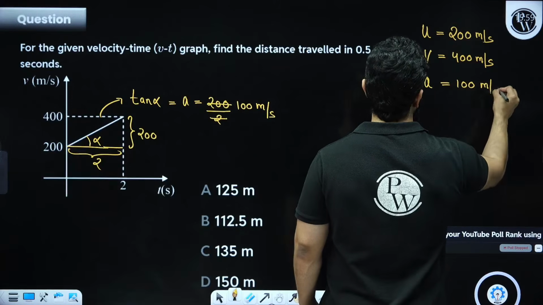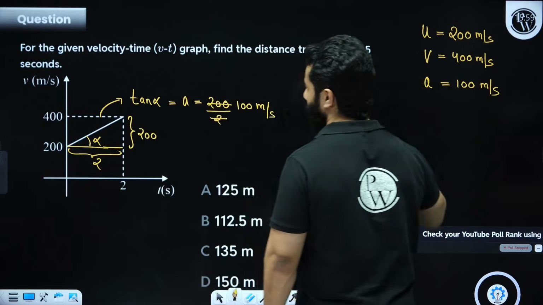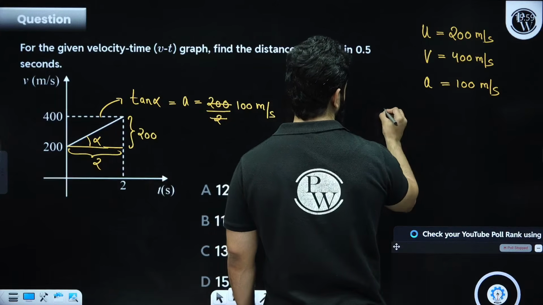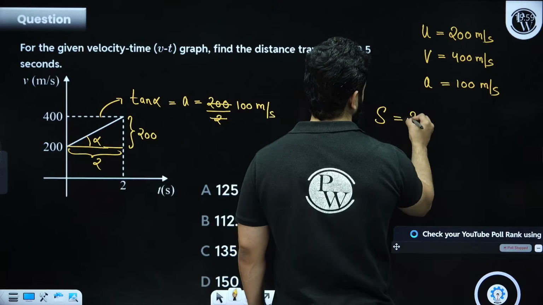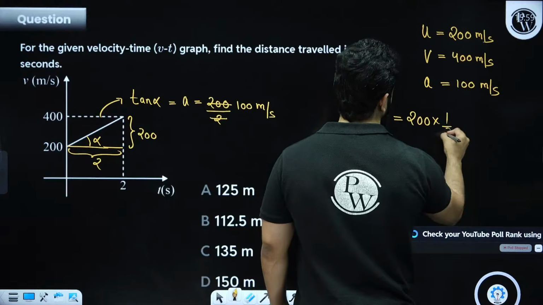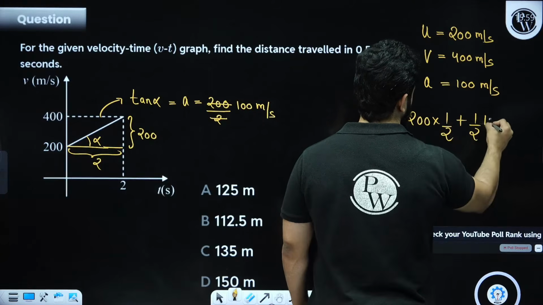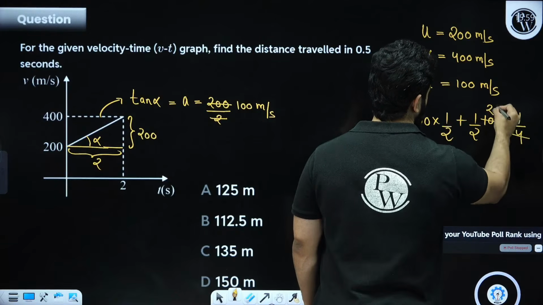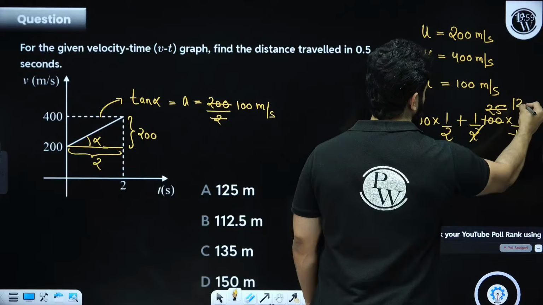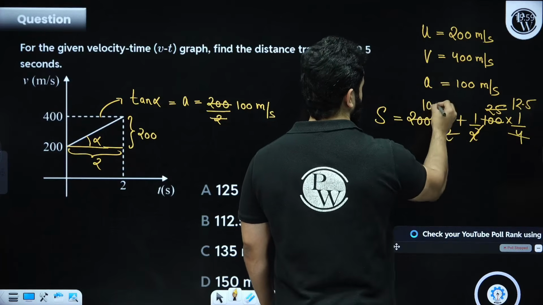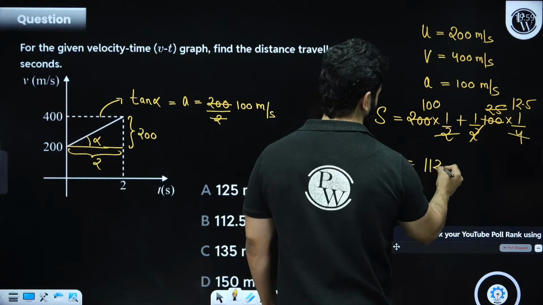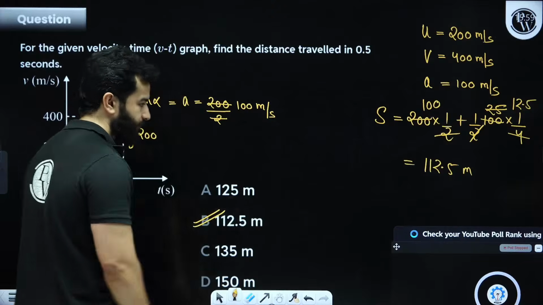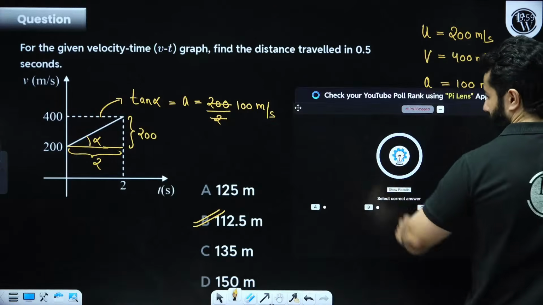Now they are talking about distance traveled in 0.5 second. So distance traveled in 0.5 second, use S = UT + half A T square, right? So this will become 25, this will become 12.5, this will become 100, and that means our answer will become 112.5 meter. 112.5 meter. Clear? Option B.